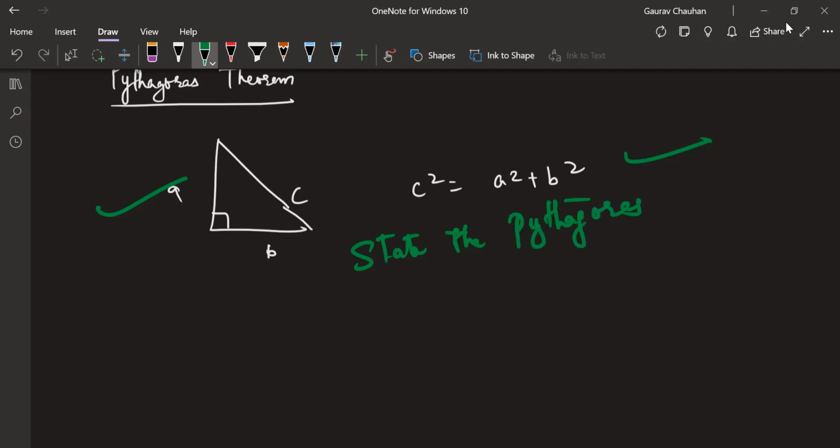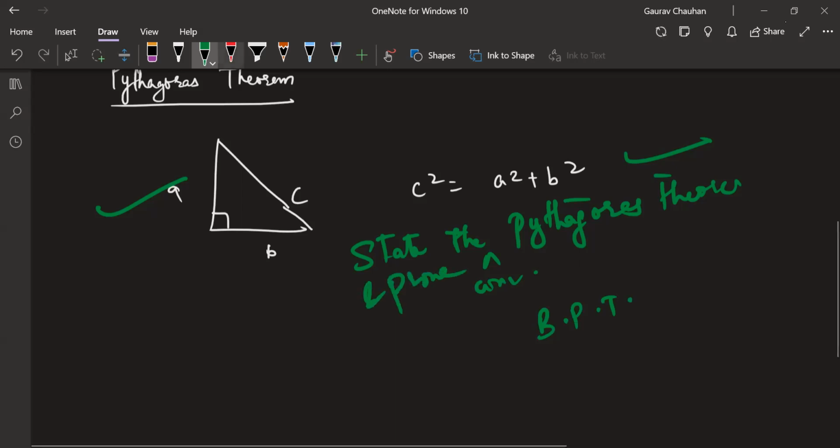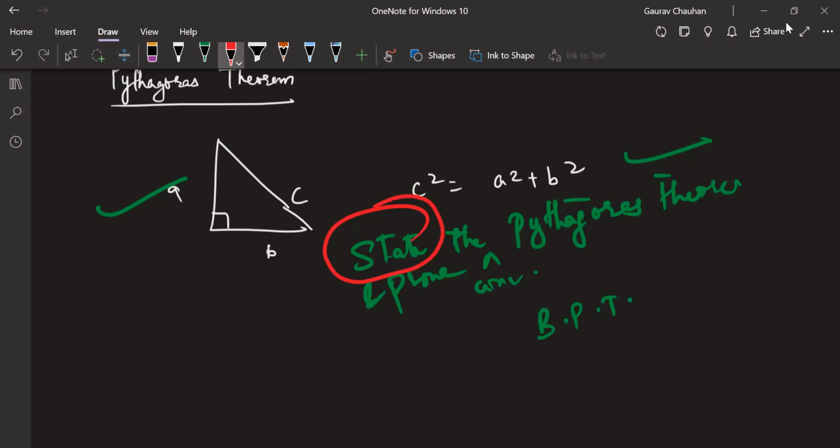State the Pythagoras theorem, or state the converse of Pythagoras theorem, or even state the basic proportionality theorem. State and prove, okay? Now, what is the meaning of this word state? Deepak, what do you think they will be talking about when they say state? Sir, we have to write the theorem. Write the theorem, but this is the theorem in written form, no?